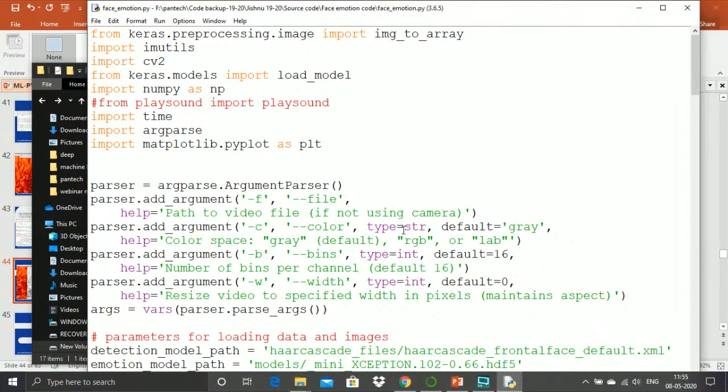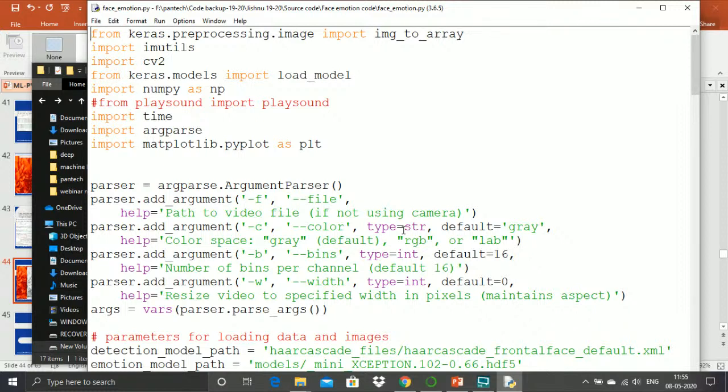And I told you about matplotlib. To measure the percentage of my emotion, how much percentage I am happy, how much percentage I am sad, for this purpose we have applied matplotlib, and this is a live plot. You can see how the percentage varies on the screen.